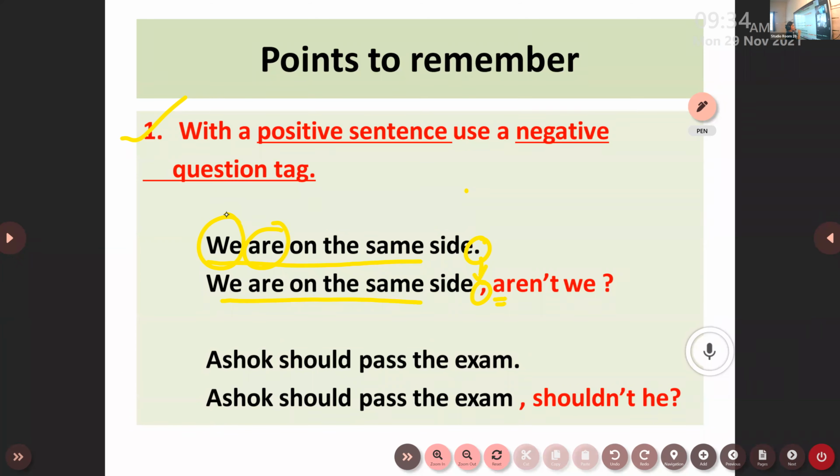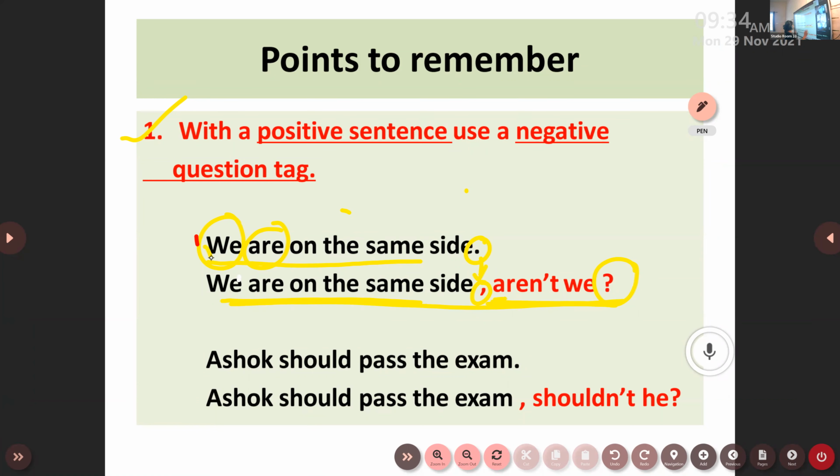For a positive statement, we need to fix a negative tag. So aren't we, put a question mark at the end. So aren't we is the question tag we fixed after a statement. Because of this entire sentence, we are not calling it a question. These are a tag or a tail at the end of a statement to get a confirmation, to get a particular answer, or we are raising someone's comment. Okay, so with a positive sentence, use a negative tag.